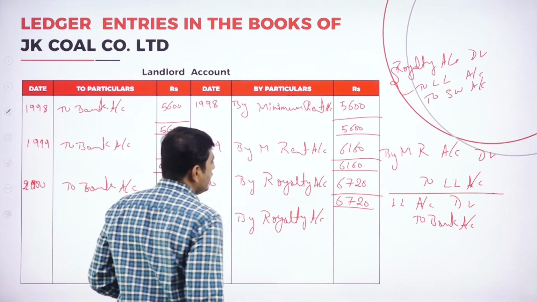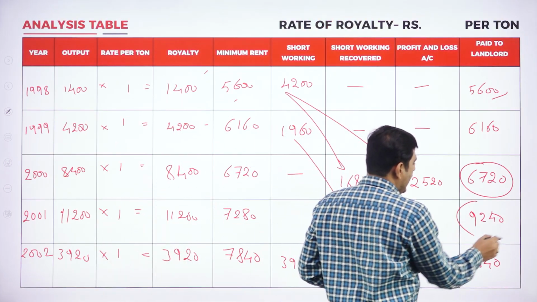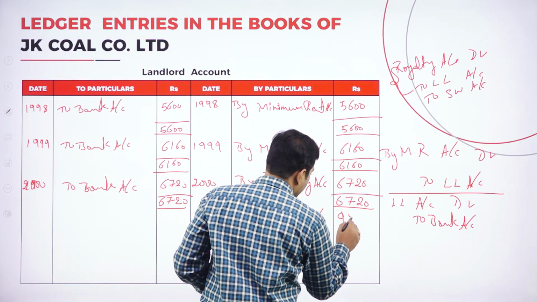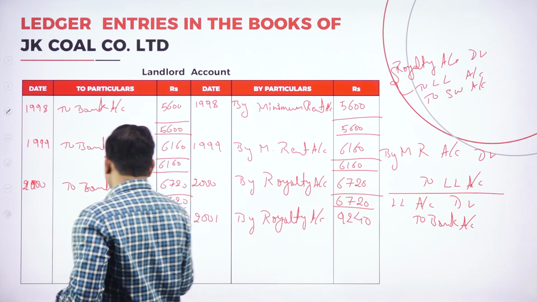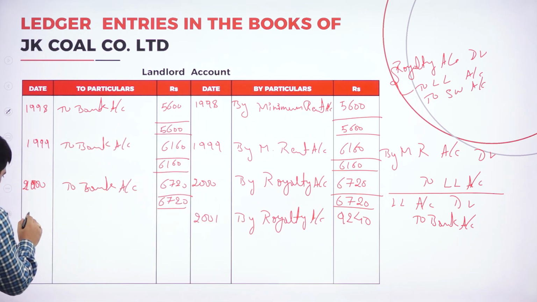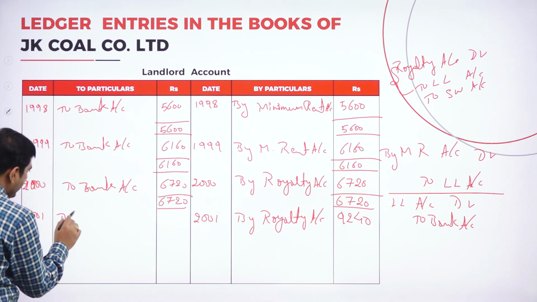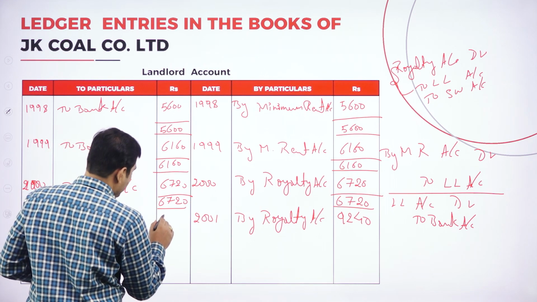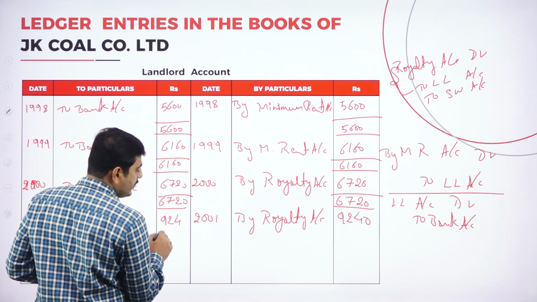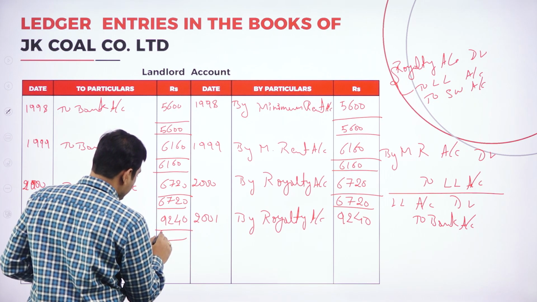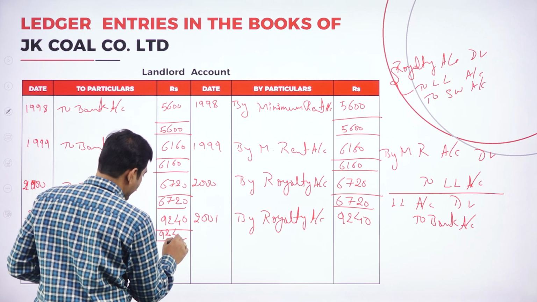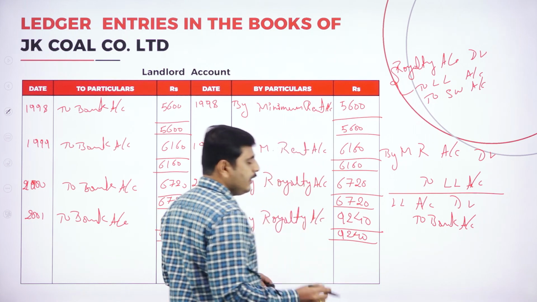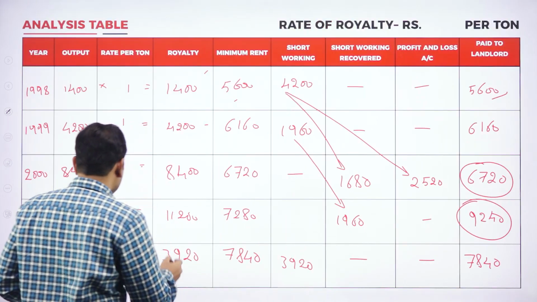So how much have we paid? See, look at the royalty account. How much have we paid to the landlord? 9,240 rupees we have paid. So it is 9,240. Again coming to transfer to bank account, 2001 to bank account, 9,240. Again tally this amount, 9,240. Here also 9,240.